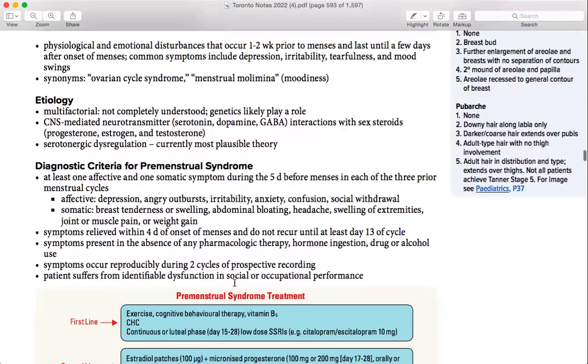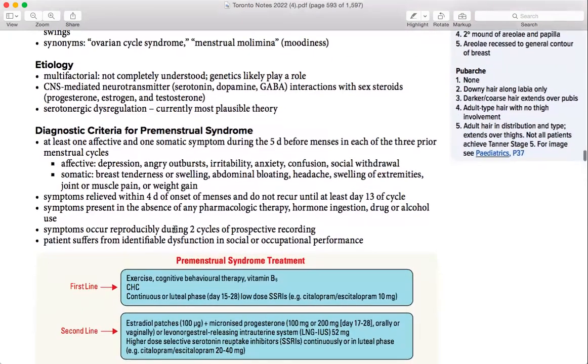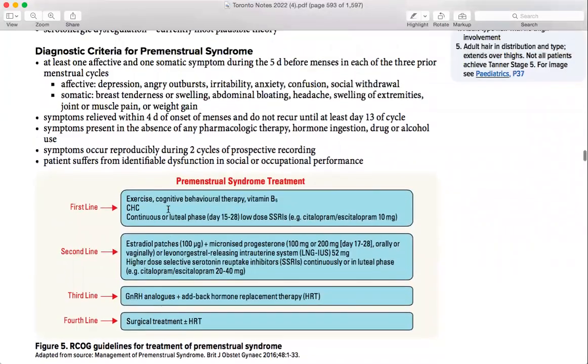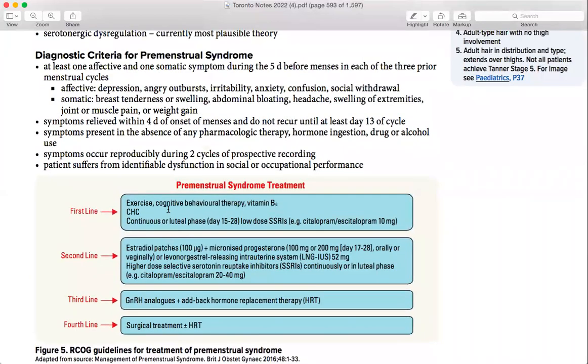Then comes the diagnostic criteria. This is very important because if you know the diagnostic criteria, you can definitely distinguish between premenstrual dysphoric disorder and premenstrual syndrome. So what is premenstrual syndrome? At least one affective and one somatic symptom. What I'm going to do is differentiate between both, so you get to know the difference. First we will know what premenstrual syndrome is.